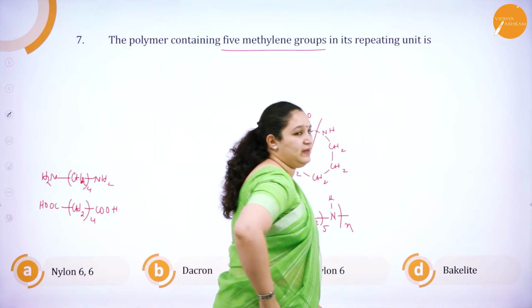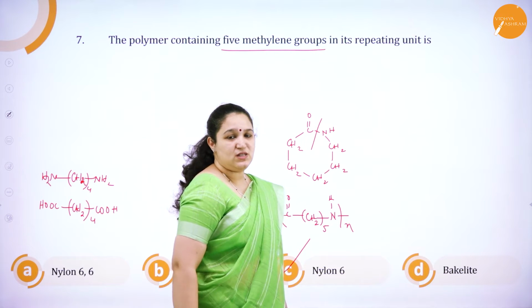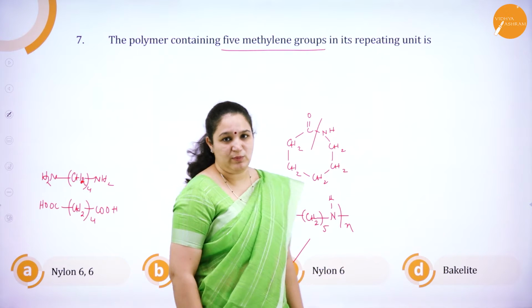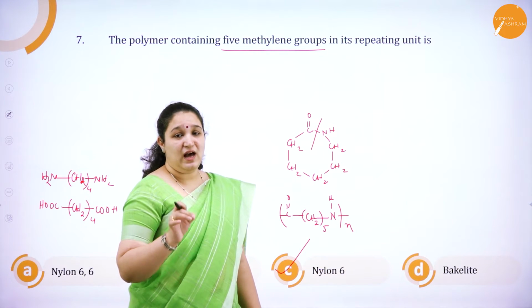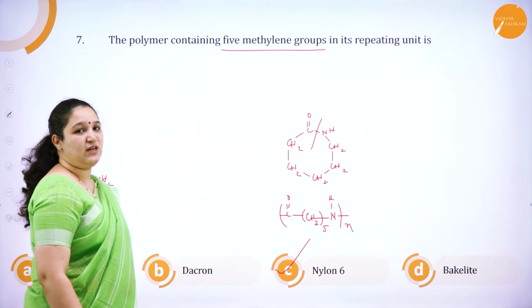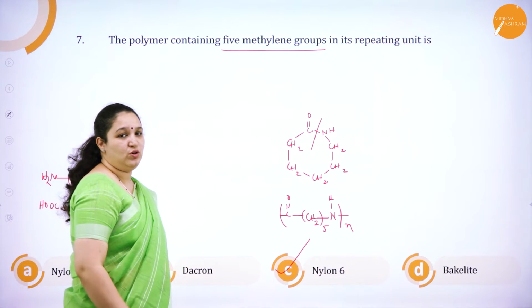Again, bakelite cannot be the correct answer. Why? Because it has a benzene ring in it. So, it's very easy if you know the polymers. Thus the answer for this question is nylon 6, which contains 5 CH2 groups.